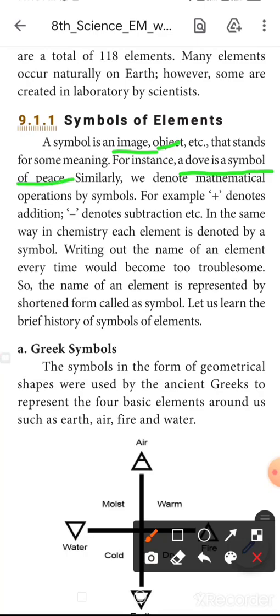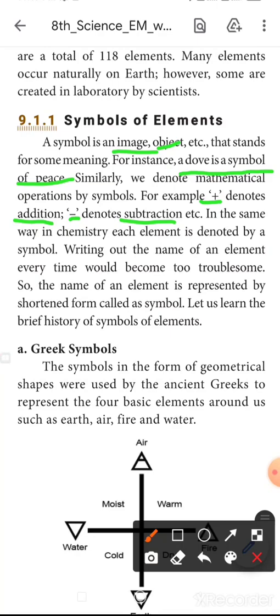Already we know. Then similarly, we denote the mathematical operations by symbols. For example, plus denotes addition, minus denotes subtraction, etc. This is a symbol. Some images denote a symbol, some objects denote some symbol. In the same way, in chemistry each element is denoted by a symbol, or letters.